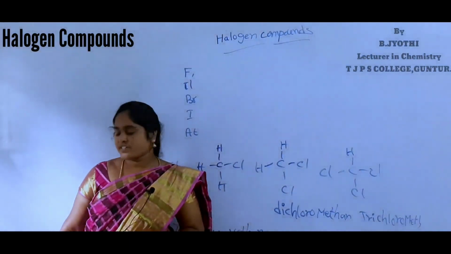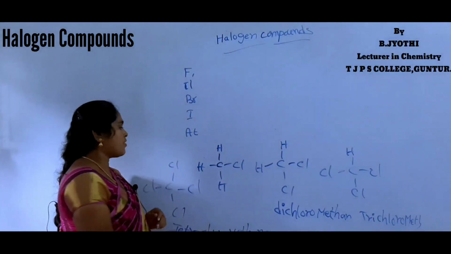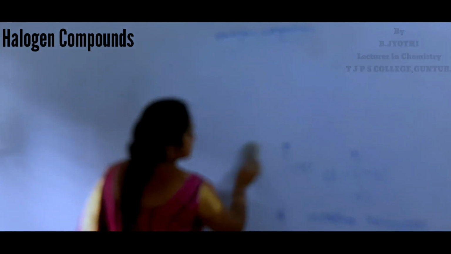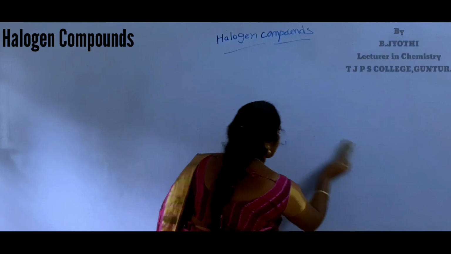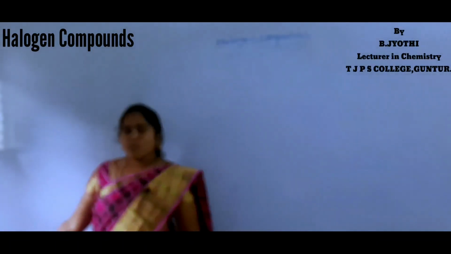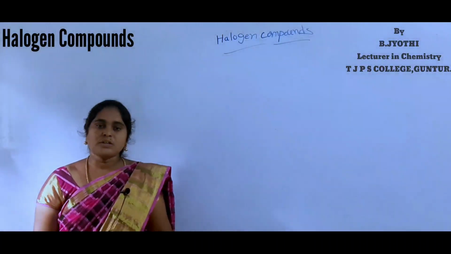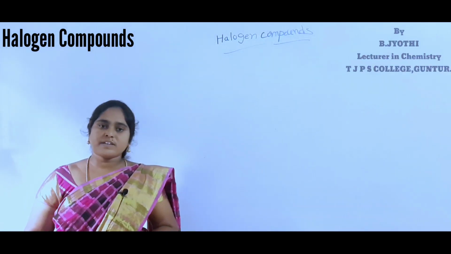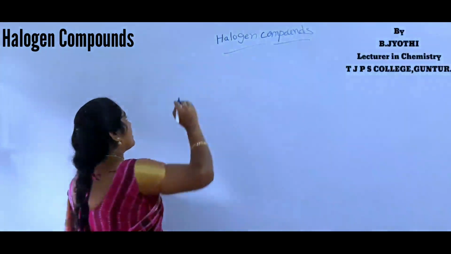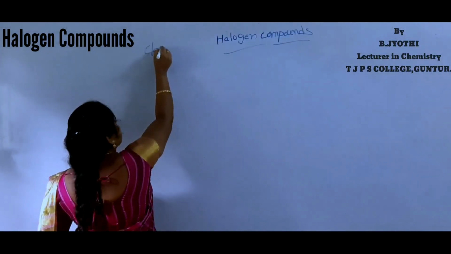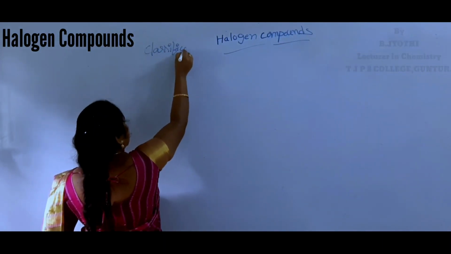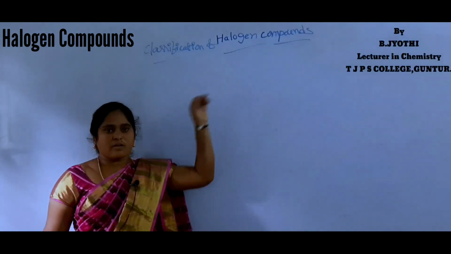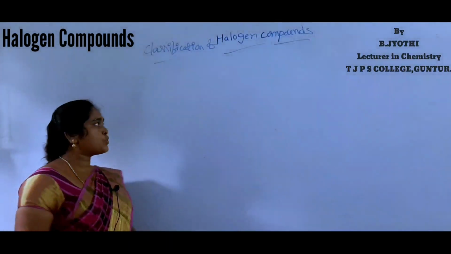Next one is classification of halogen compounds. Monohalogen derivatives are classified into 2 types. First one is aliphatic halogen compounds and second one is aromatic halogen compounds.